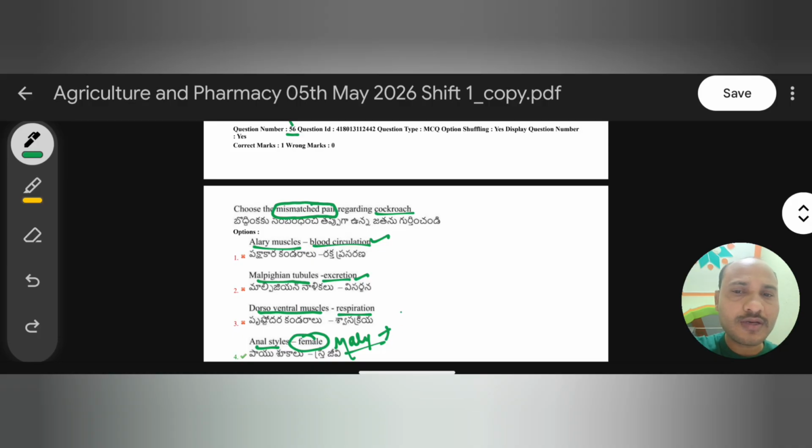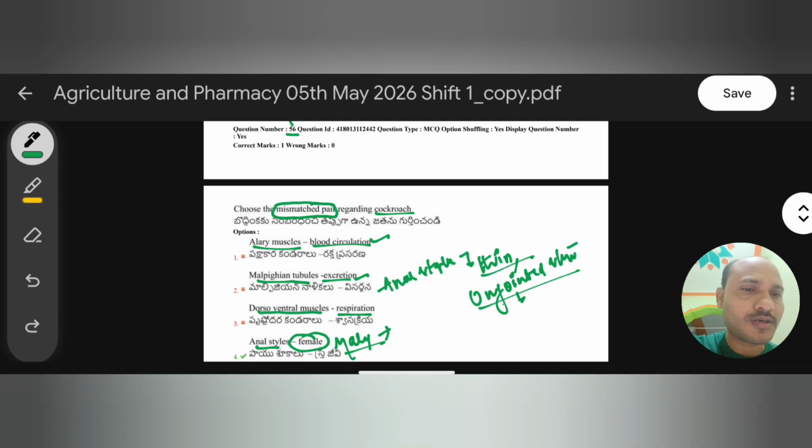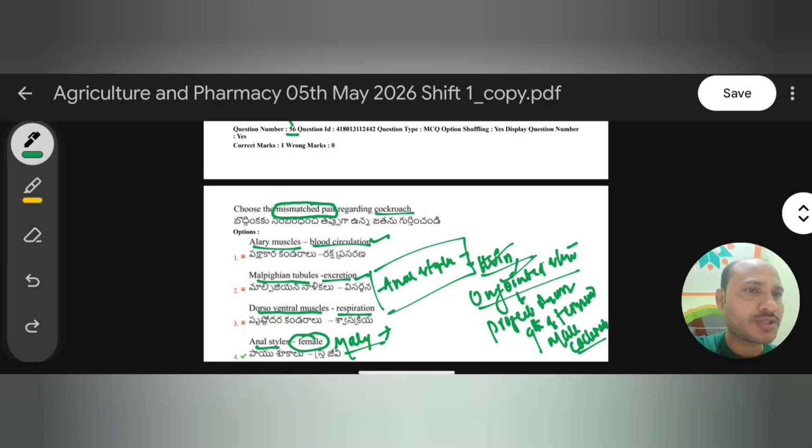Generally we have this anal style in male. So how are they present? They are thin, unjointed structures that project from the ninth sternum of the male cockroach. From the ninth sternum of the male cockroach only, they project, forming a thin, unjointed structure called the anal style, which is seen only in male cockroach.